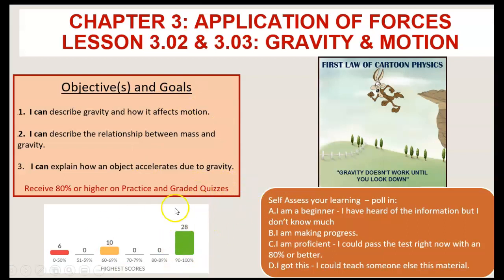Here is a snip of a score. So if you're scoring at the 80% and above, it means that you're probably getting this material. You are becoming proficient. If you want to move yourself to D, I got this, then you probably want to review a little bit more unless you got 100%. Then you've got this. If you've got the 80%, then you're pretty good at it.